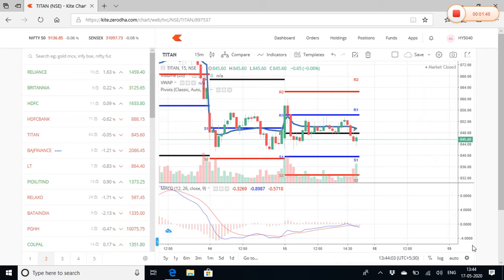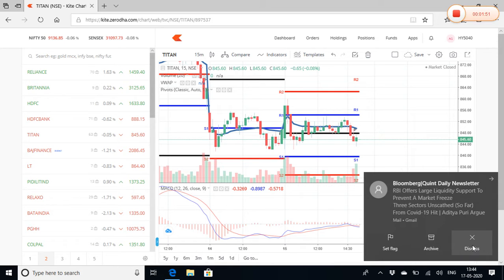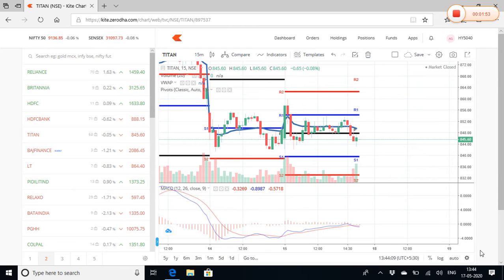So let's start with this video. What I've opened is basically, this is a chart of Titan, which you can see. There are two ways in which you can trade. One is CNC and the other is MIS. Now the only thing between the two in intraday is that in both cases you will have to pay the same amount of brokerage fees, but in case of MIS you get a 10x margin. I personally do not use MIS because I do not like to take leverage.